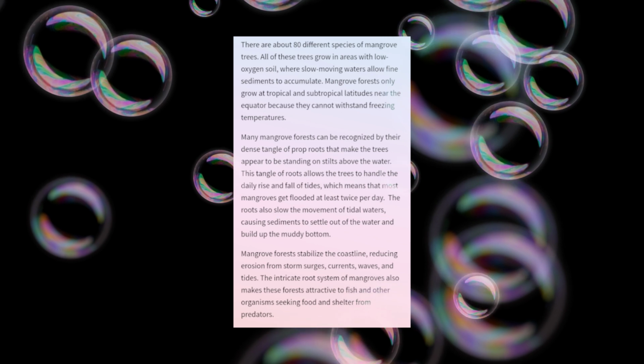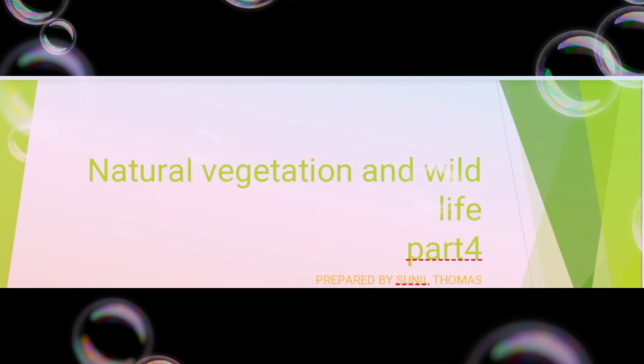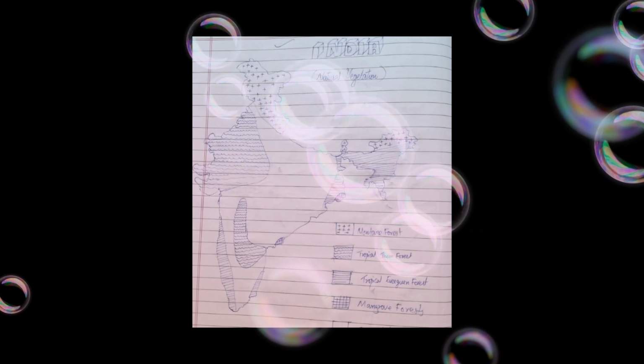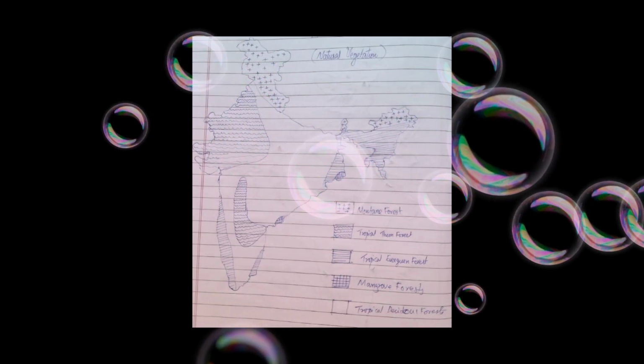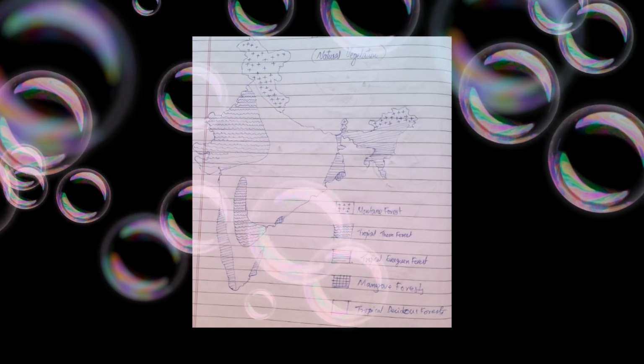These are the peculiarities of this mangrove forest. You can see the areas where the natural montane forest, tropical thorn forest, tropical evergreen forest, mangrove forest, and tropical deciduous forest can be seen.